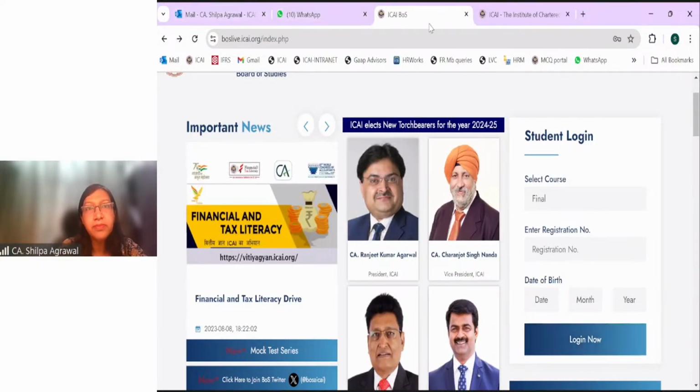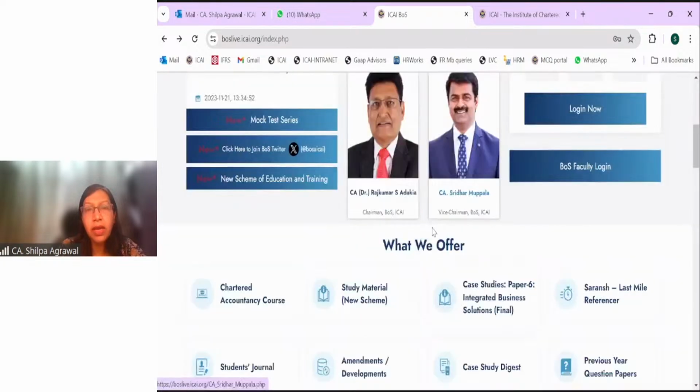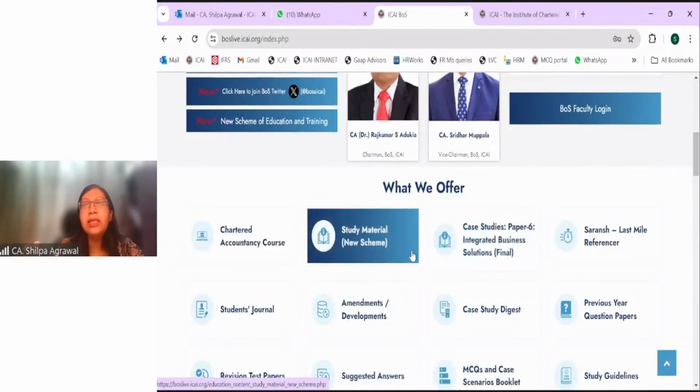These are the basic inputs you have to take into account when preparing for this course, especially for this paper, financial reporting. Go through each and every question, illustration, and example given in your study material in each chapter, because they will help you build your concepts and also help you in practice.